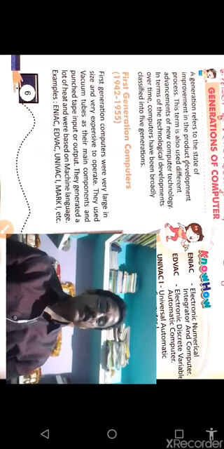Now the third generation computers, from 1965 to 1971. The computers developed in this period are kept under the third generation. This generation used large scale integrated circuits, with which computers became smaller compared to the second generation. Integrated circuits were used for both data processing and storage. They were reduced in size.